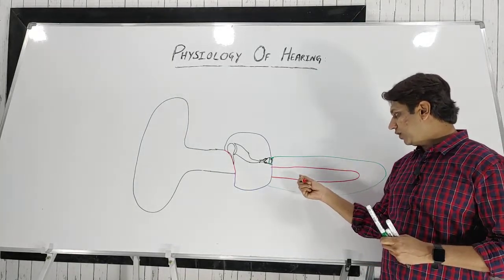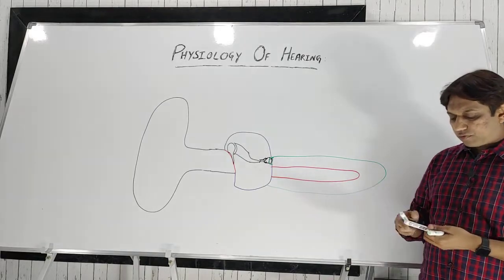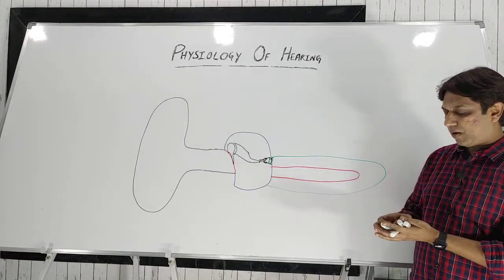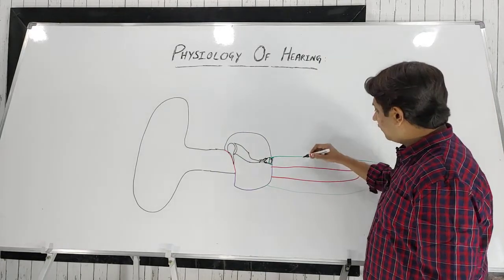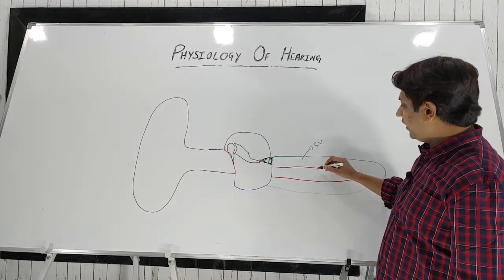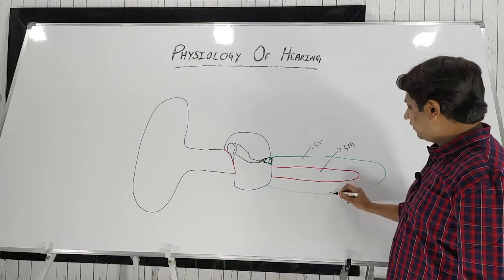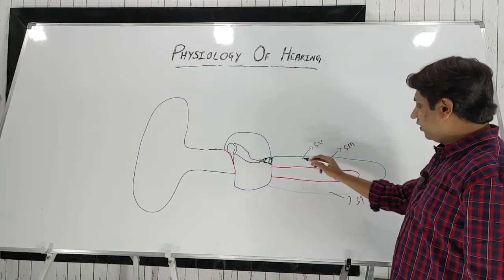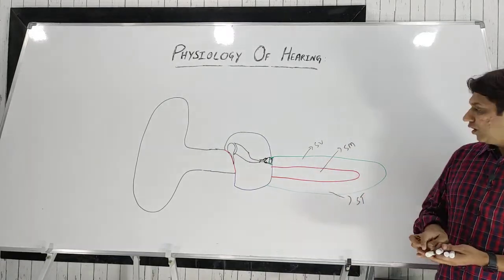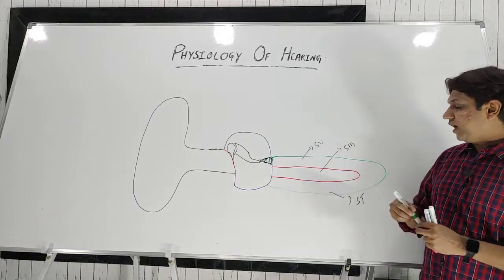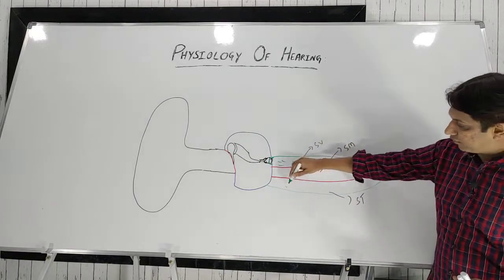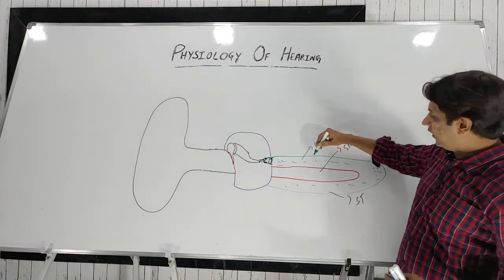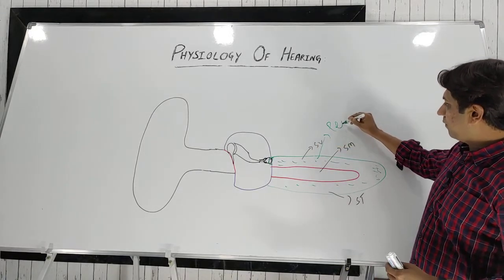This is the scala vestibuli, this is the scala media and this is the scala tympani. In the scala vestibuli and scala tympani there is a fluid called perilymph.